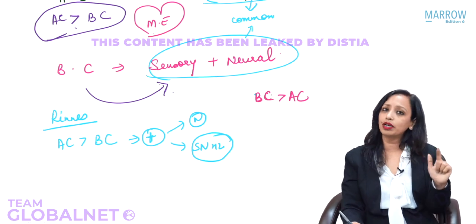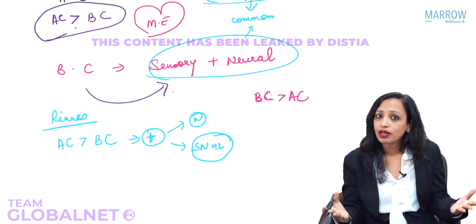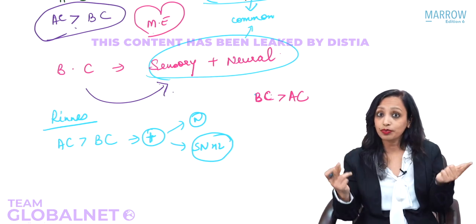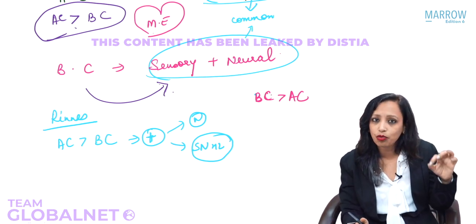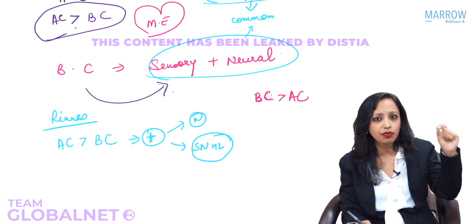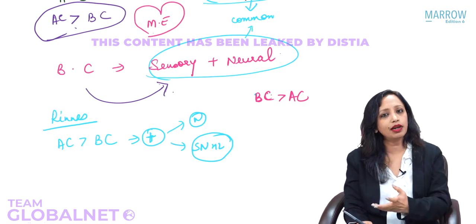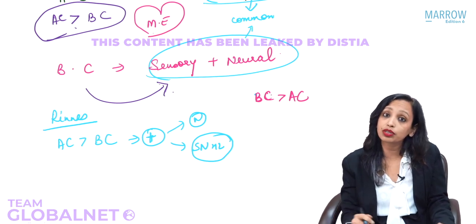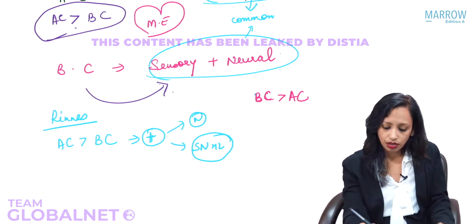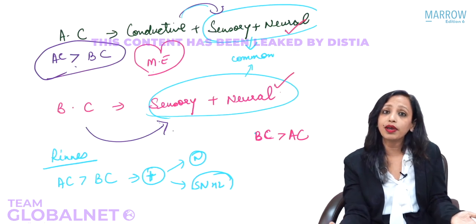If the bone conduction is good, bone conduction signifies what? Sensorineural pathway. So from now onwards, the moment we say bone conduction, immediately sensorineural pathway should come to our mind. So if the bone conduction is better than air conduction, it means bone conduction is good, so the sensorineural pathway is good. So if the sensorineural pathway is good, where is the defect?